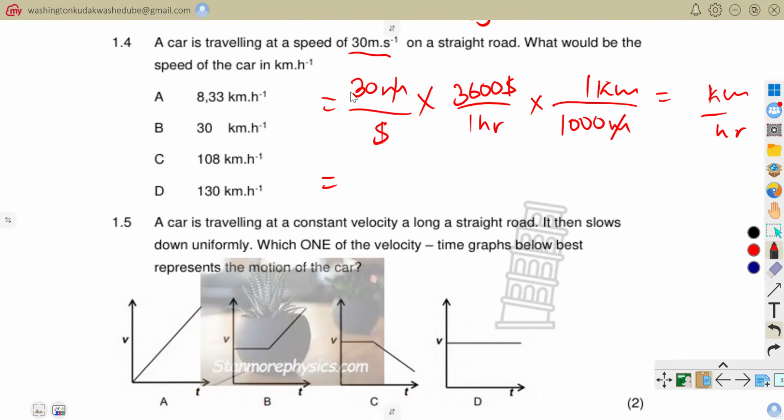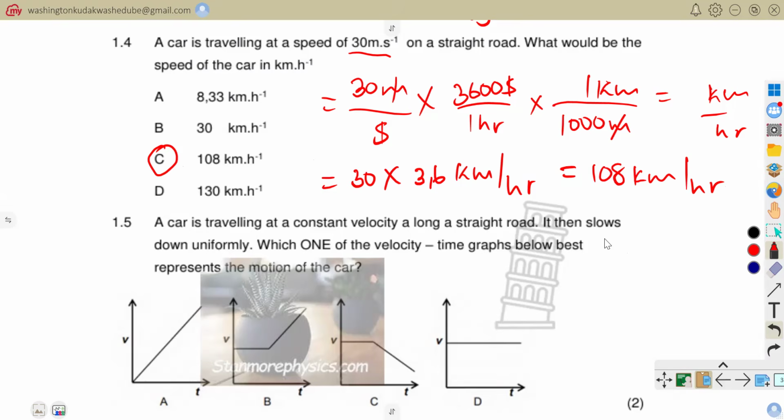You can see that this is more like just saying 30 times 3,600 divided by 1,000, which is 3.6 kilometers per hour. So if I say 30 times 3.6 kilometers per hour, what is the answer I'm going to get? I'm going to get 108 kilometers per hour. I'm looking for the answer that says 108 kilometers per hour, which is C.